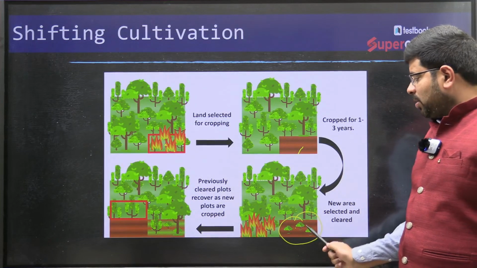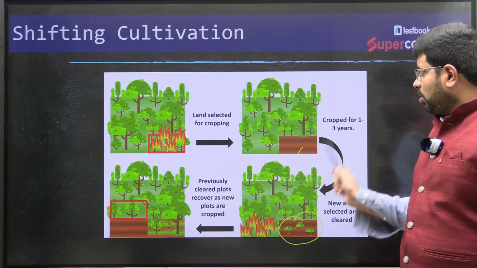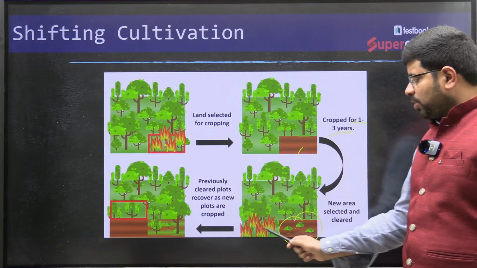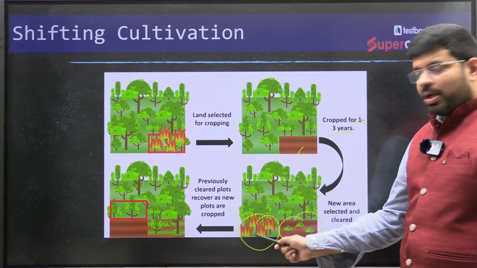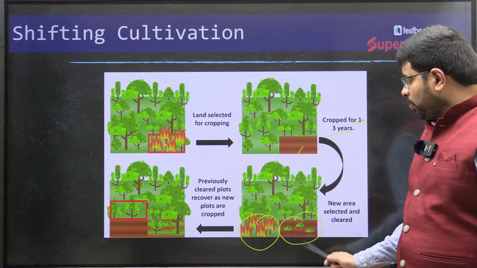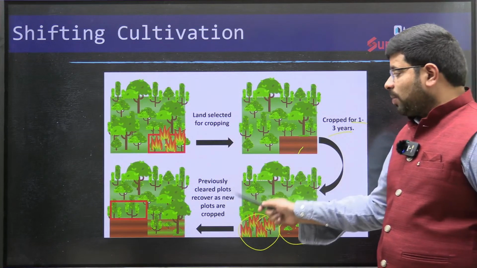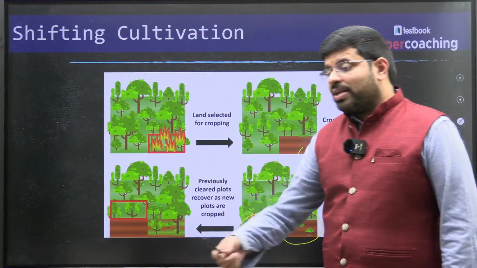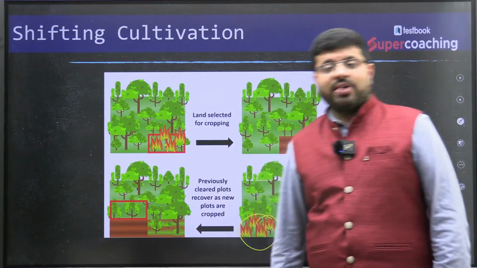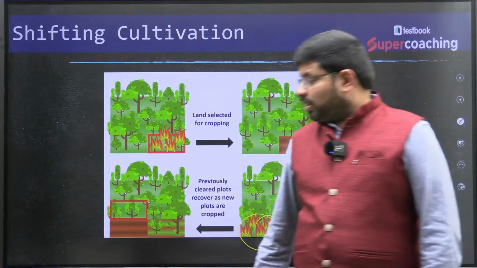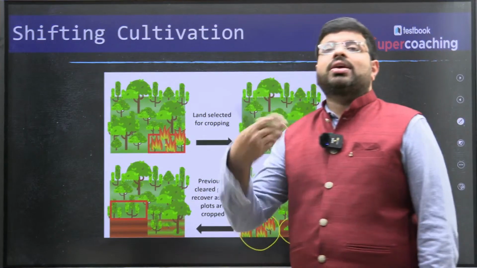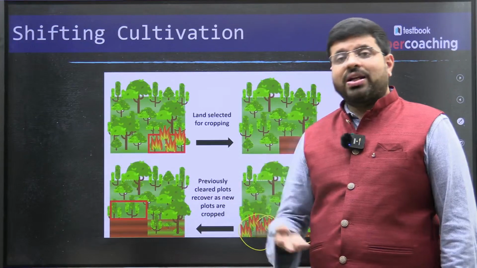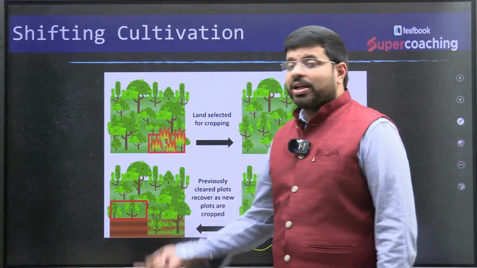Once this is cropped for 1 to 3 years, then we'll choose a new area and burn a new area. We are allowing the old plot to recover. Previously cleared plots recover as new plots are cropped. In some areas, even in northeastern India, which we call jhum cultivation, they do this to recover. In fact, after recovering, they once again produce another variety of crop.